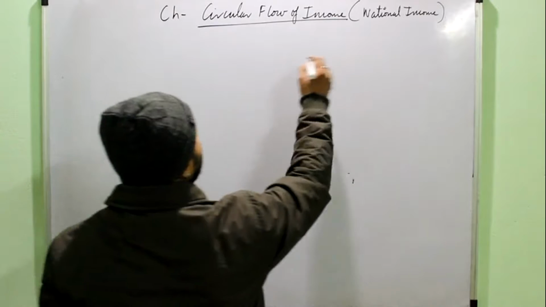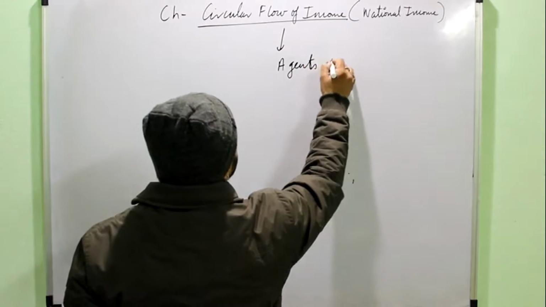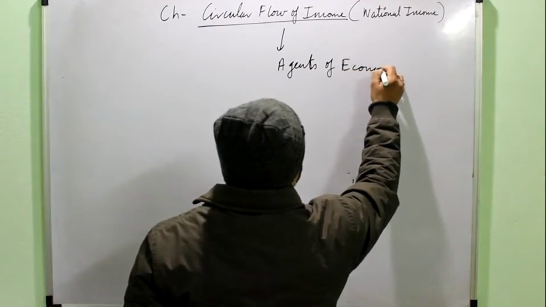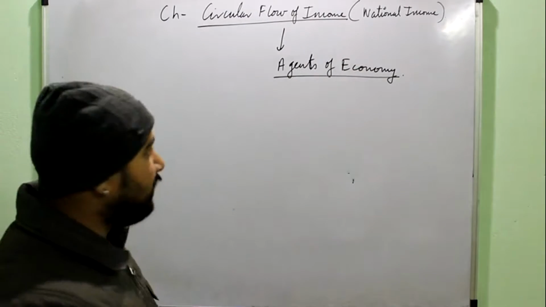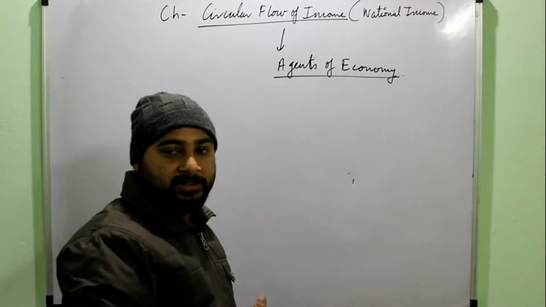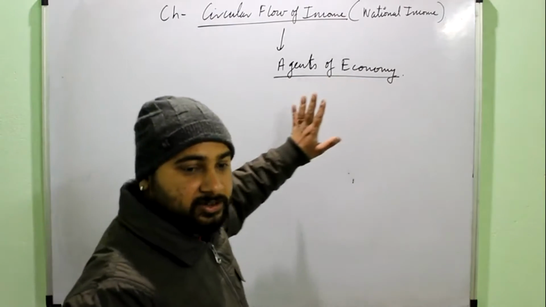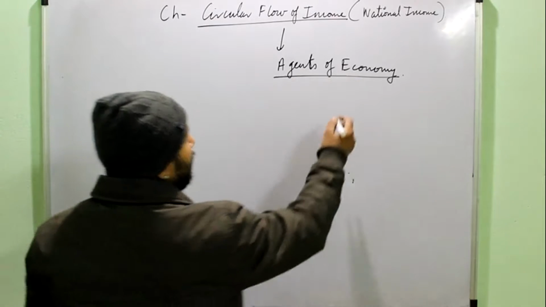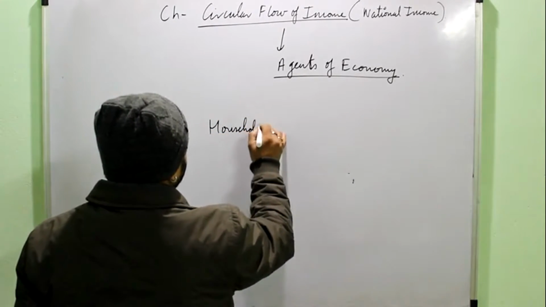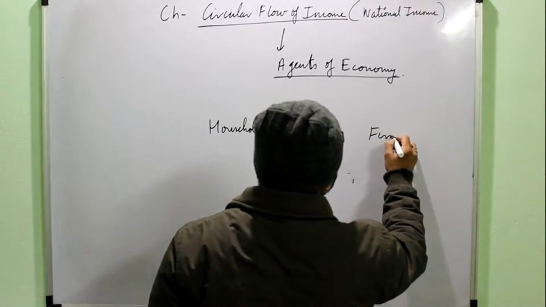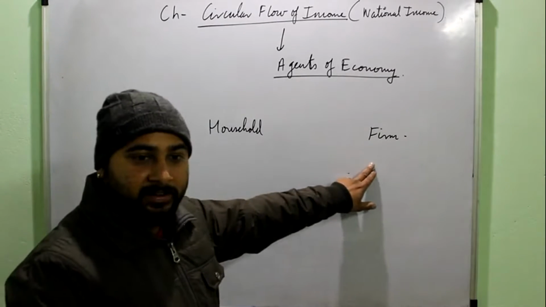To understand this, we have to first understand the agents of the economy. Agents means these are the wheels of the economy, or the parts of the economy. Economy is a system, so the system will work on certain parts or agents. They are referred to as the agents of an economy. We broadly classify them into two agents: household and firm. Means economy is divided into two parts. One is the household and one is the firm.